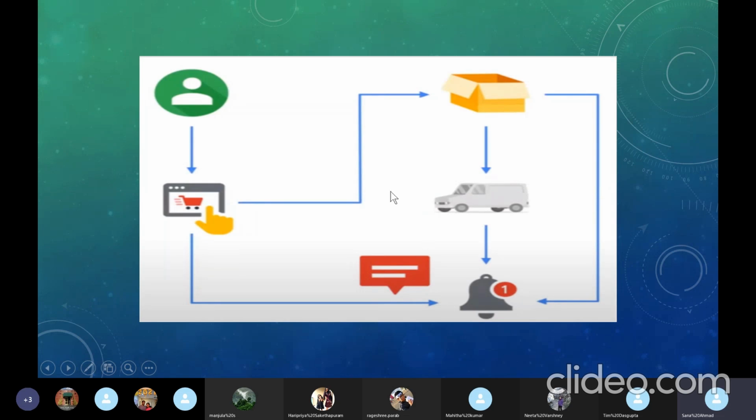So here you see that this is a tedious job. If you are a developer handling this, considering this as one complete application where you are sending the message to the packaging service, then it goes to the notification, it also goes to the shipping, it also notifies the notification, it also goes to the order management.